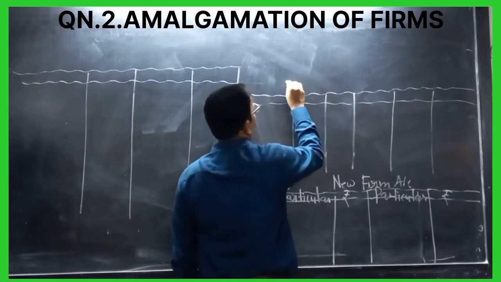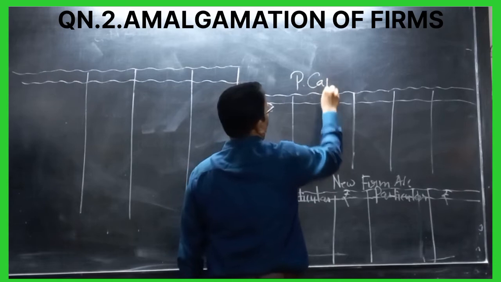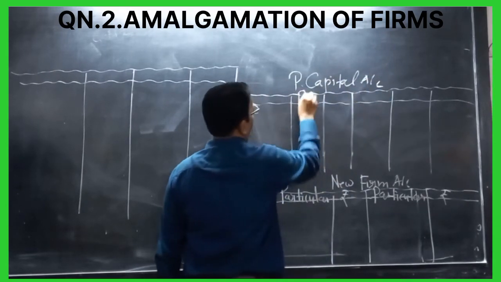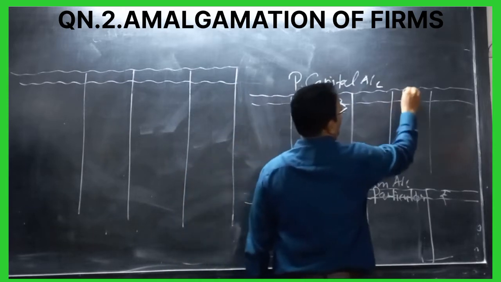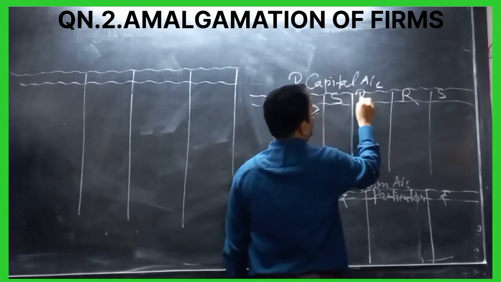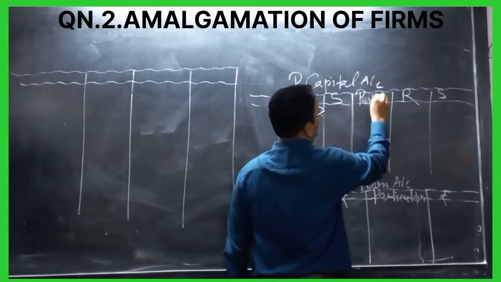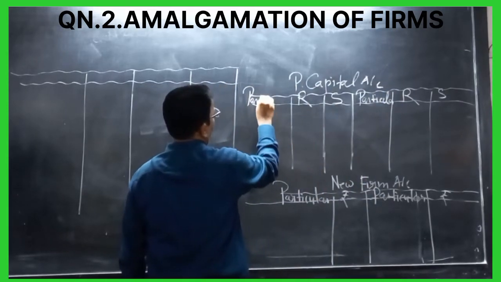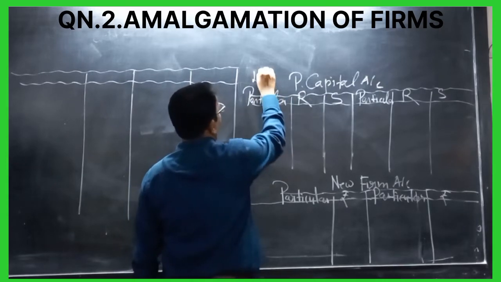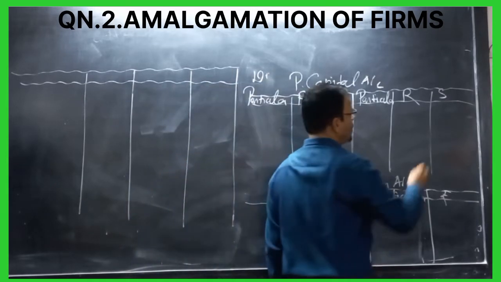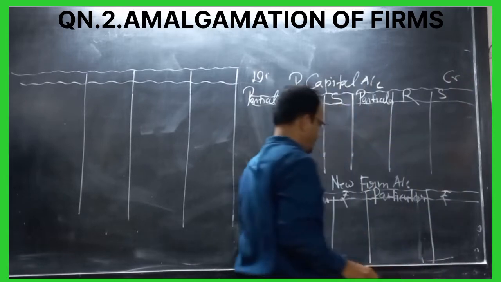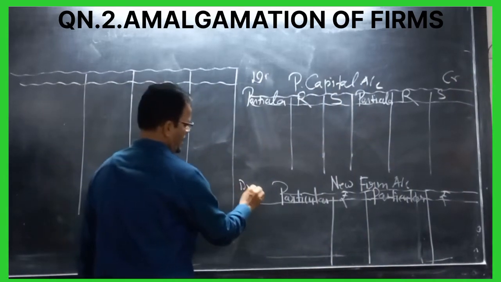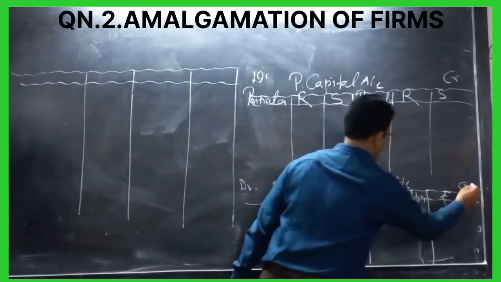So in this case we will prepare the partners capital account, partners R and S, and this is our particulars, debit side, credit side.